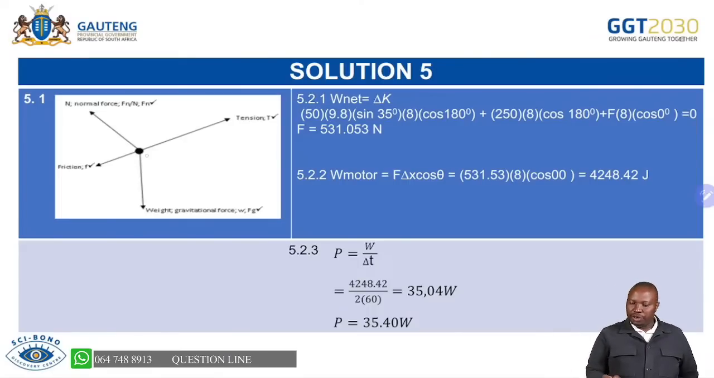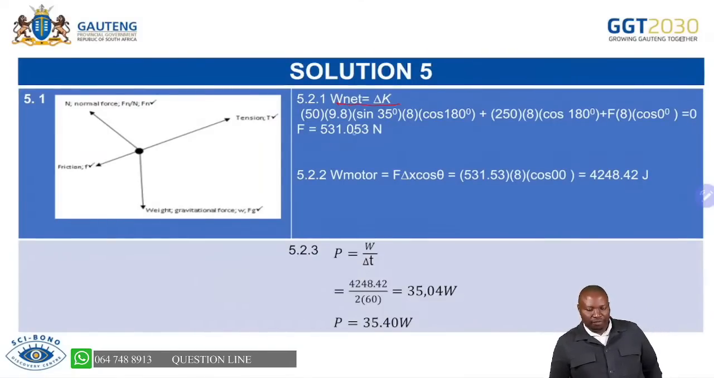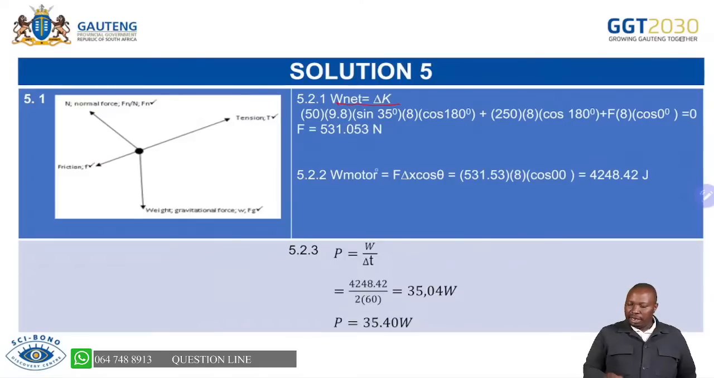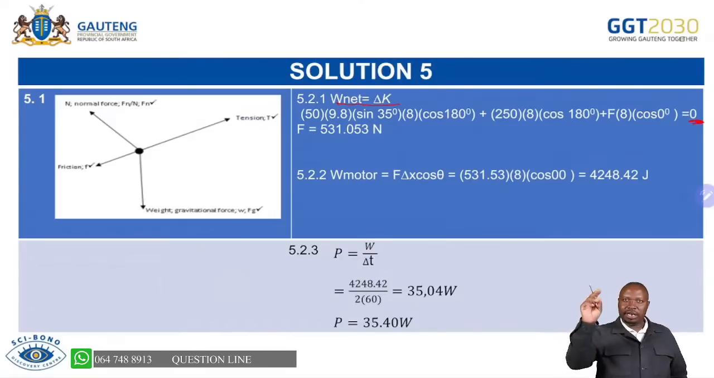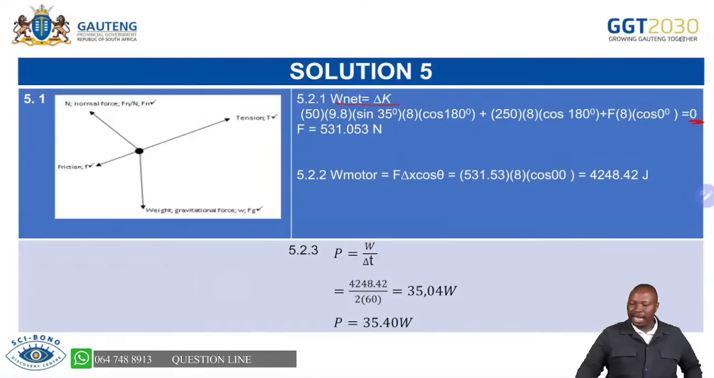Then you are able to calculate your net work, which is the change in kinetic energy. So you are adding all the forces that are acting on that particular object. And then there was constant acceleration, hence we had the net work equal to 0. And then we are saying F equals 531,053 newtons. Remember the importance of constant acceleration: Vf minus Vi equals 0, acceleration is 0.